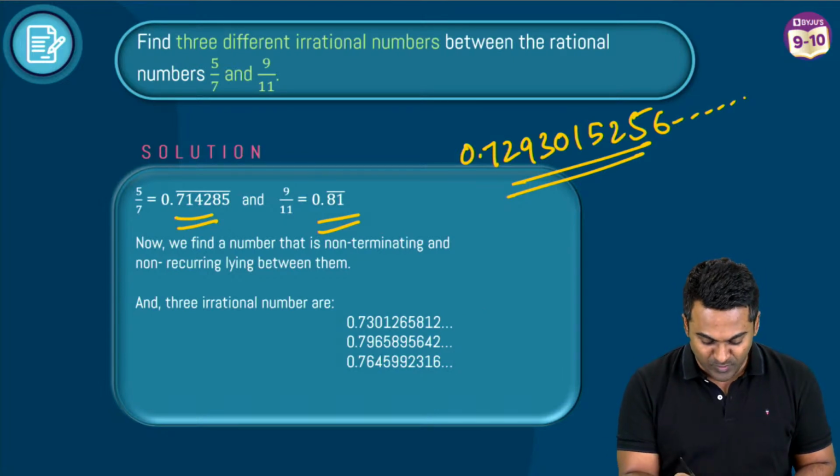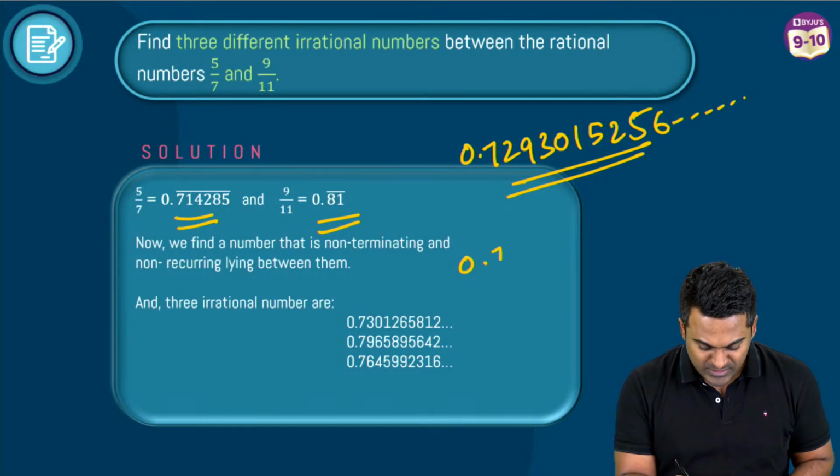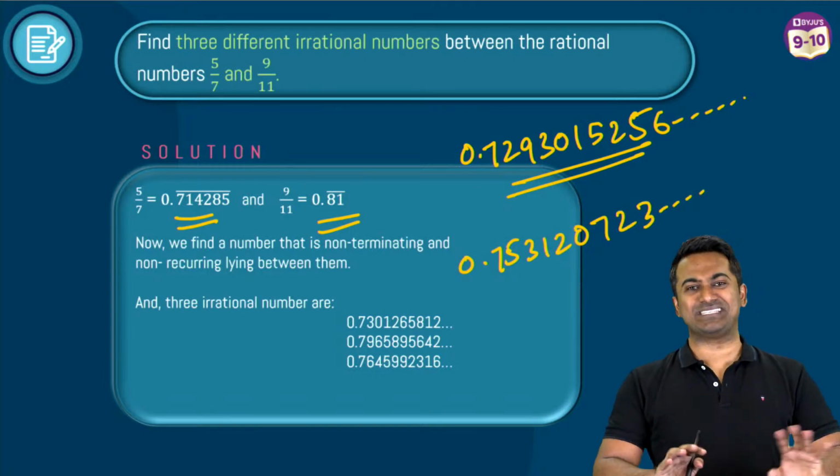Another example that I can give you is something like 0. This is 7, 1 here, right? So I can take 7, 5 something. So 7, 5, 3, 1, 2, 0, 7, 2, 3, anything, as long as there is no recurring pattern.